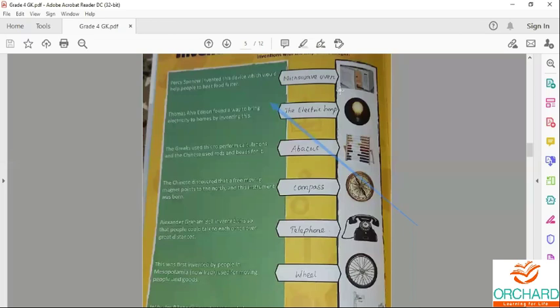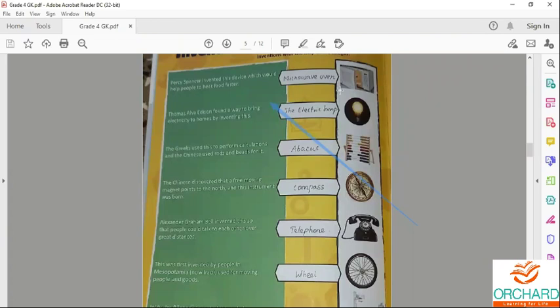Second one, the electric bulb or light bulb, the incandescent light bulb. It was first invented by Thomas Alva Edison. He has been described as America's greatest inventor. He invented the light bulb.